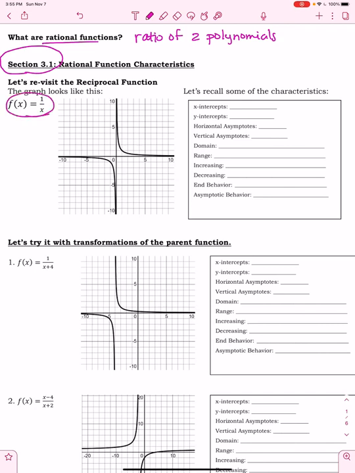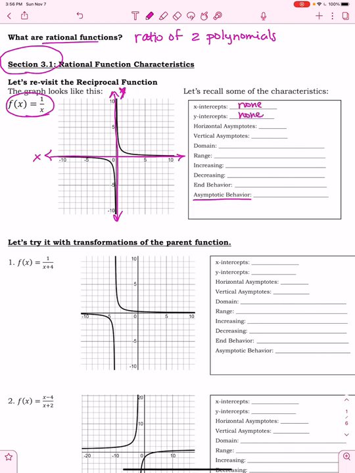Most of this stuff will be stuff you remember from when we looked at the parent functions, but some of it's going to be new. And the thing that is going to be the newest to you is this asymptotic behavior right here. So I'm just going to quickly go through the fact that our graph does not cross the x-axis, and our graph also does not cross the y-axis, and that is why we have no x-intercepts and no y-intercepts.